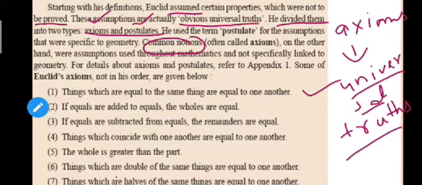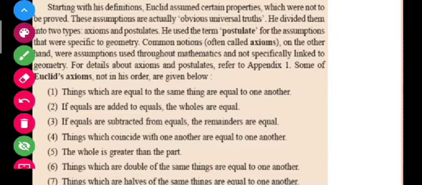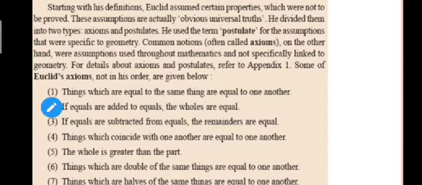Now the question arises, what do you understand by postulates? Postulates are the universal truths, or assumptions, that are specific to geometry. Postulate in other senses means something somewhat different, but here we are talking about Euclid's geometry. So here it means the assumptions that are related to geometry only.